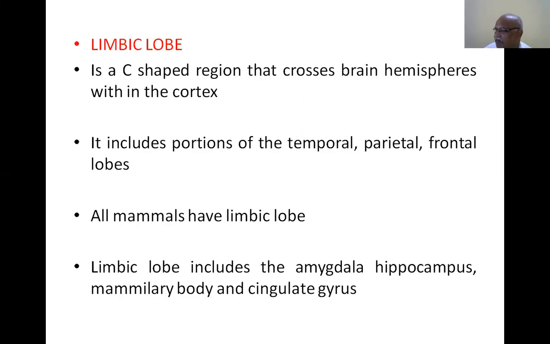But in humans, who are very well developed adult mammals, it is dominated by the basal ganglia and also by the highest center, the cerebral cortex. So the limbic lobe is a C-shaped region that crosses the brain hemispheres within the cortex. It includes portions of the temporal, parietal, and frontal lobes. All mammals have a limbic lobe. It includes the amygdala, hippocampus, mammillary body, and cingulate gyrus. I have mentioned it in a simpler form.